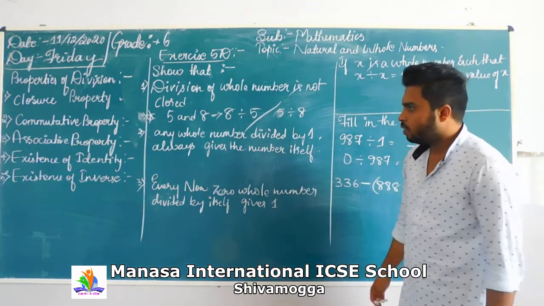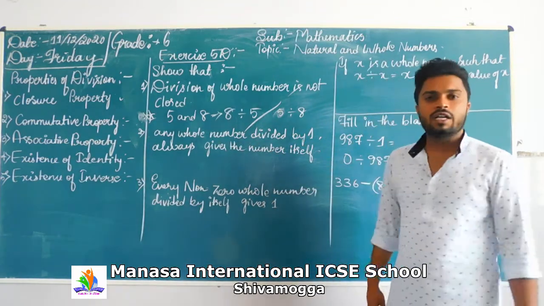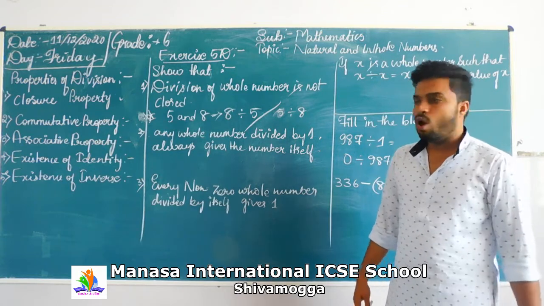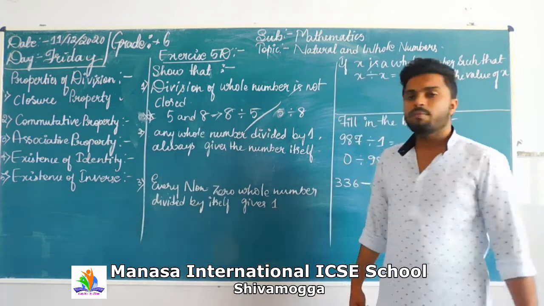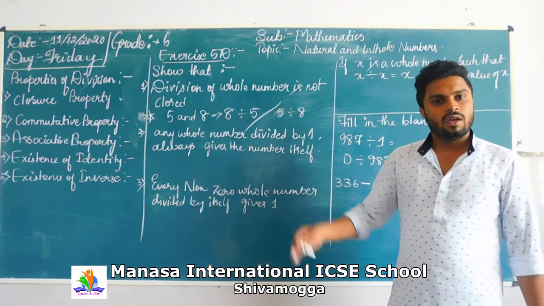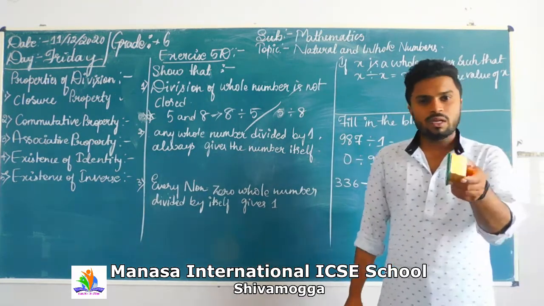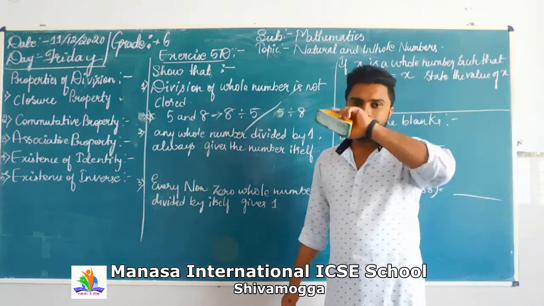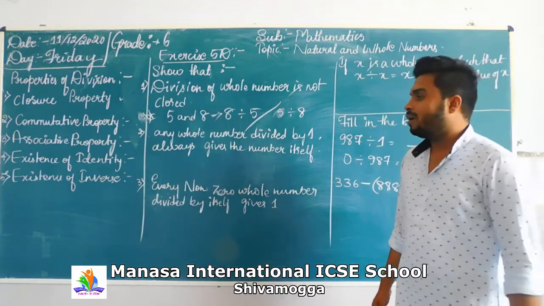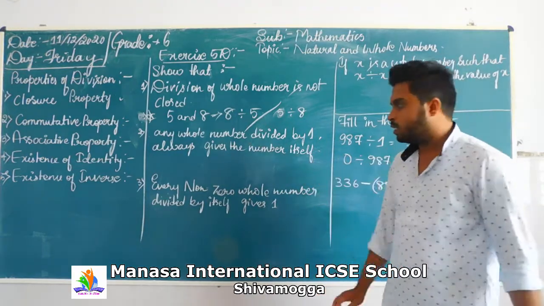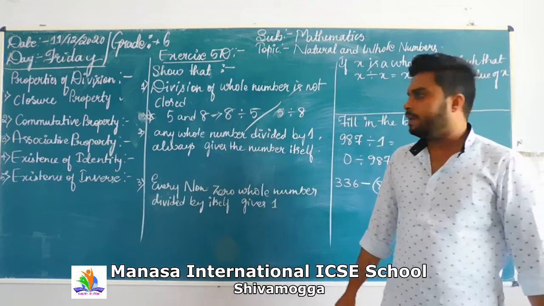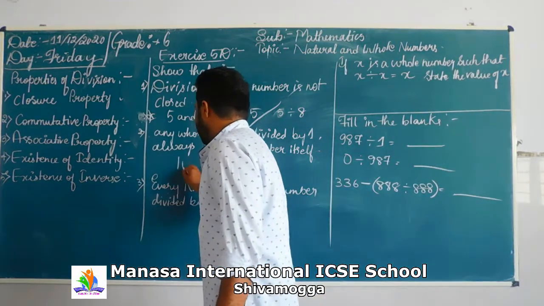Next, any whole number divided by 1 always gives the number itself. Definition of whole numbers: numbers that start from 0, that is 0 to infinity. Let us take a whole number, 10.